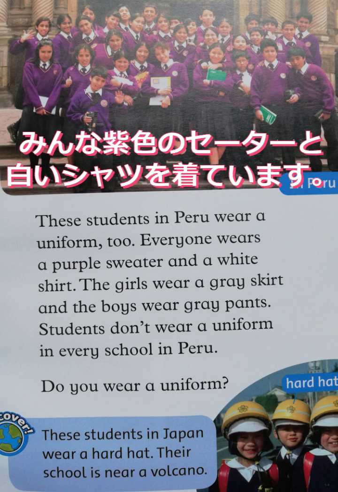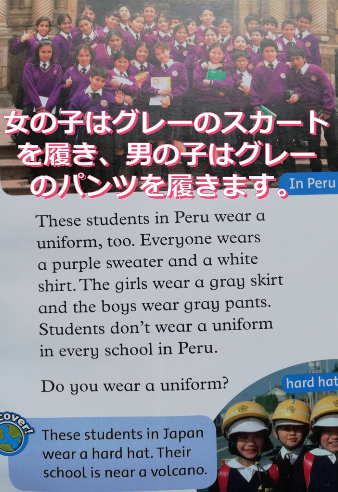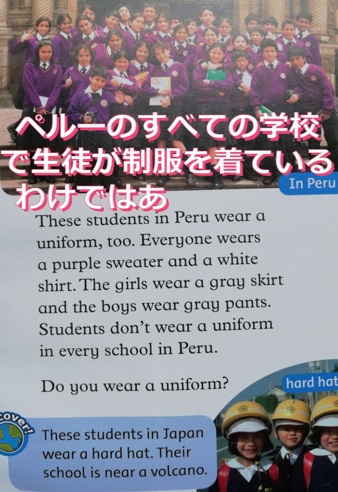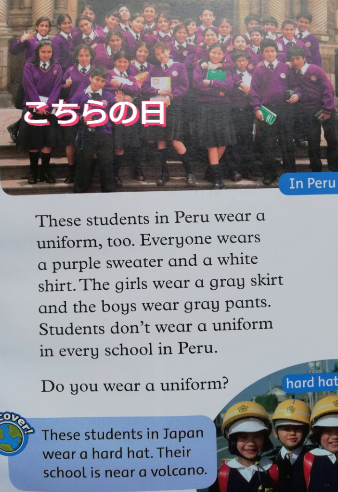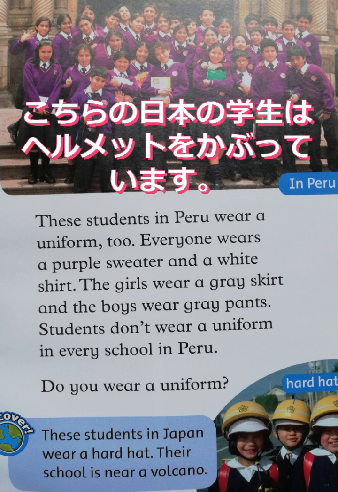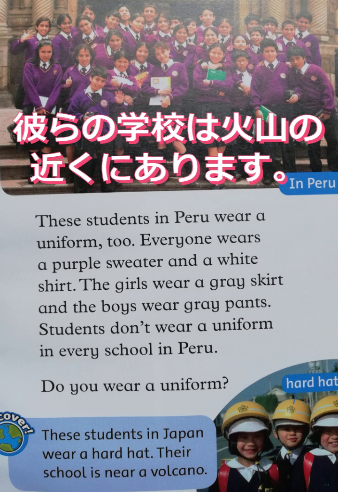Everyone wears a purple sweater and a white shirt. The girls wear a gray skirt and the boys wear gray pants. Students don't wear a uniform in every school in Peru. Do you wear a uniform? These students in Japan wear a hard hat. Their school is near a volcano.